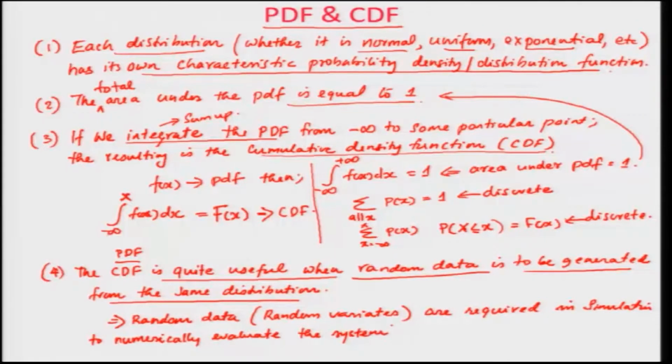So, these random variates, or this random data that we generate, are required for the numerical analysis or numerical evaluation of the system. Okay. So, let me demonstrate this to you using a simple illustrative example. This might make sense to you easily.